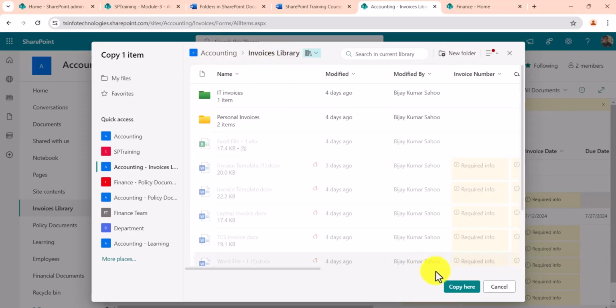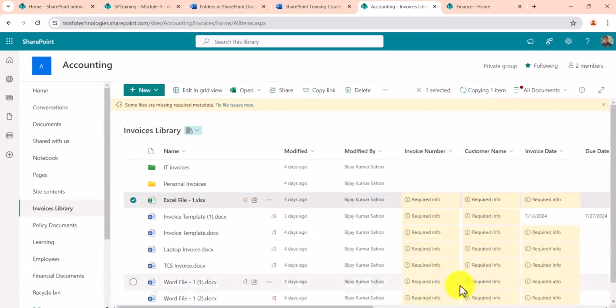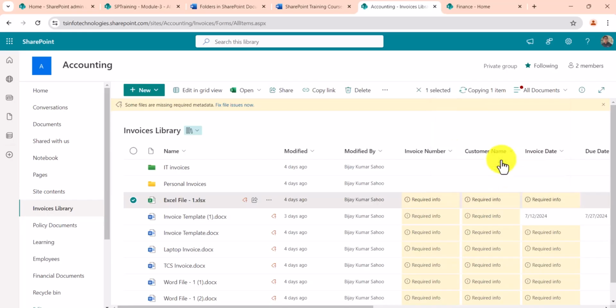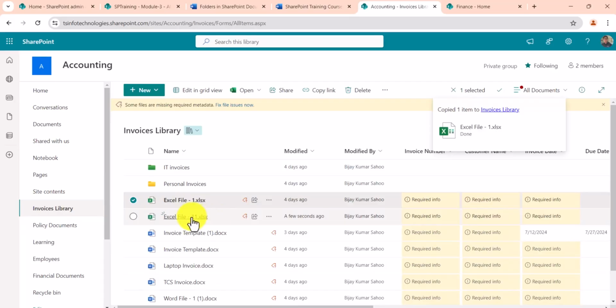You see here I can even copy here. Let's say I'll copy here. You can see here it is copying to the same library, and of course there is a file that already exists, and it is asking whether you want to replace it or keep both. I'll say keep both.